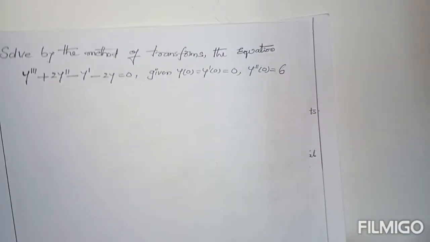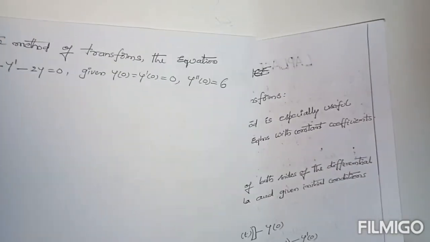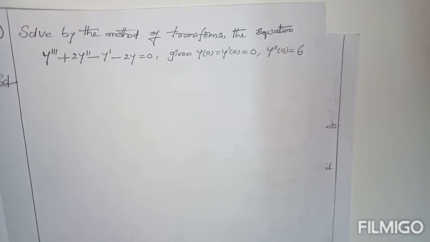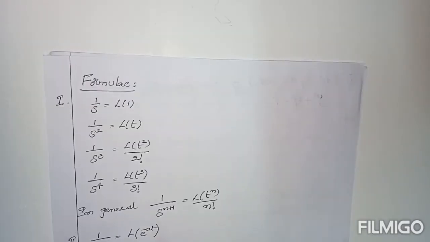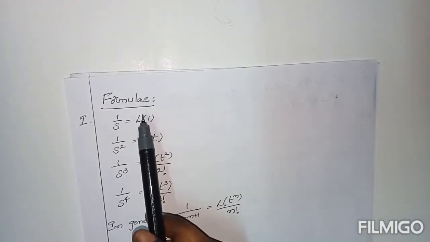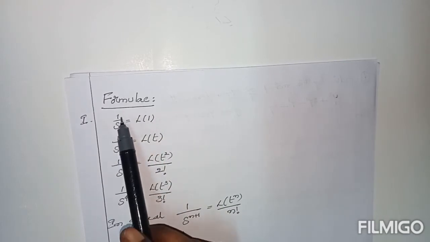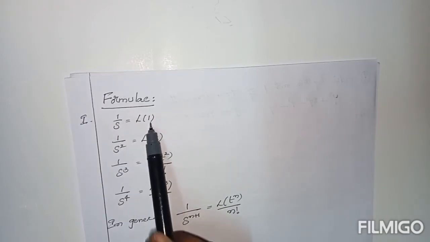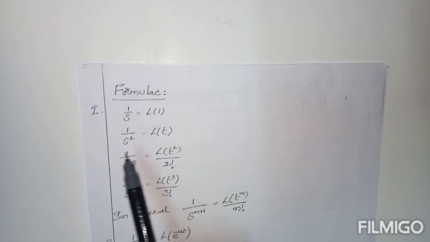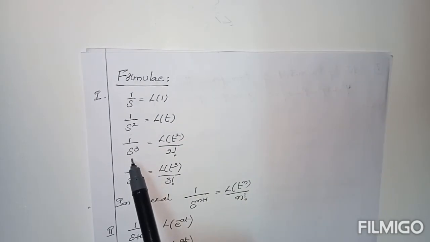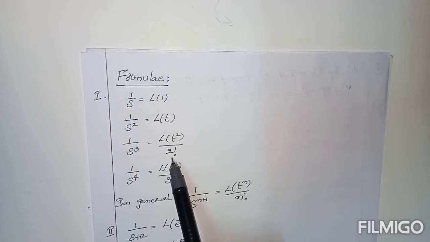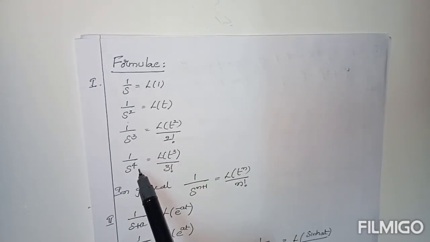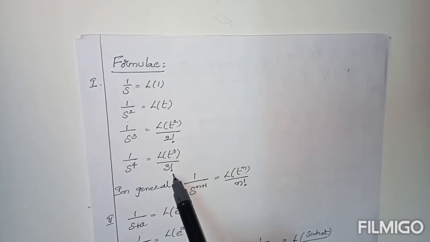According to this, before going to use the Laplace transform method, we have to know some formulas. Here there are some formulas. Now 1 by s, in place of 1 by s, we have to write L of 1. 1 by s square formula is L of t. 1 by s cube formula is L of t square by 2 factorial. 1 by s power 4 is L of t cube by 3 factorial.